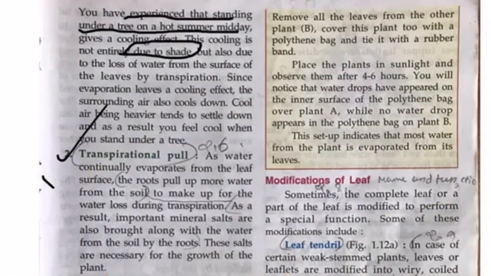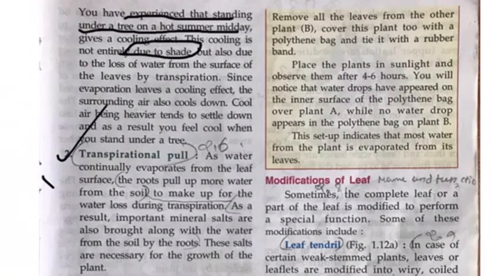If only due to shade the cooling effect would have taken place, then the tin shed in the reception of my institution would also have made you comfortable, but it is not that. So it is because of transpiration that the cooling effect prevails under the shade of a tree, right?